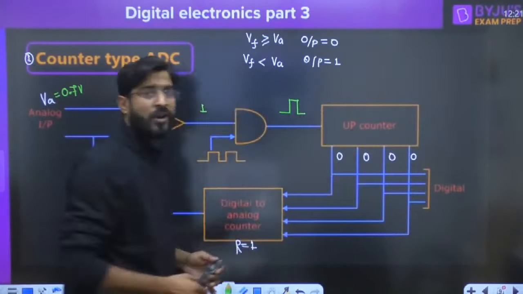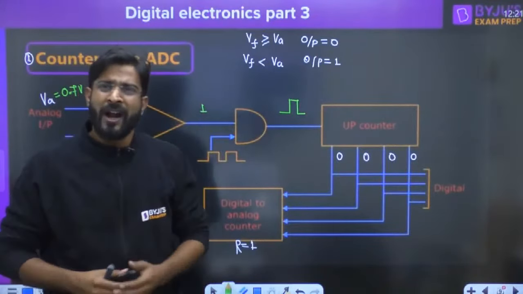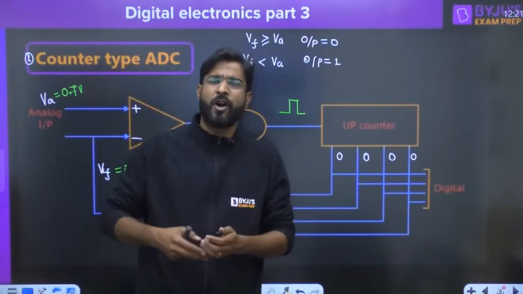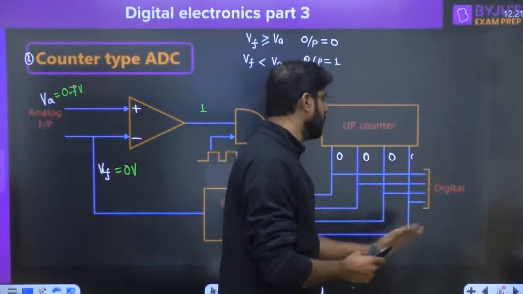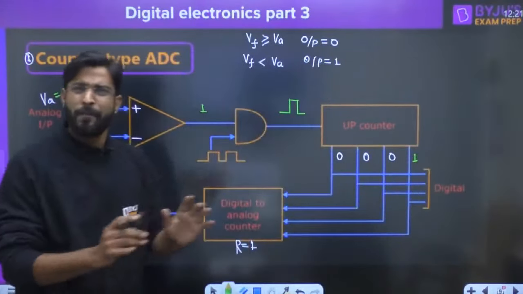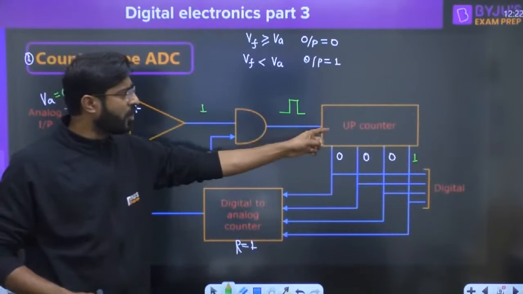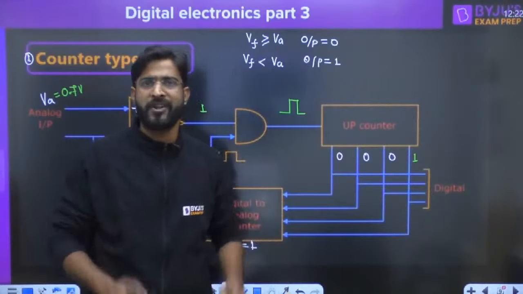And now the up counter receives the clock. This is the first clock the up counter will receive. Whenever the up counter receives the clock, it is going to increase its state, and here it will become 1. It's a simple up counter. If you apply the clock, it increases the state. If there is no clock, it retains the same previous state.